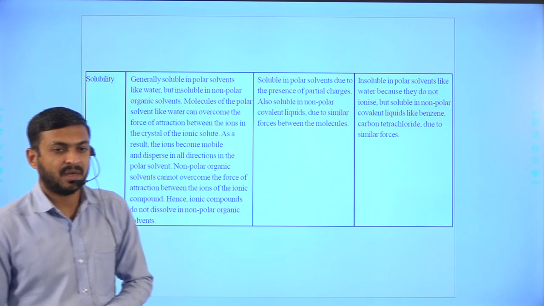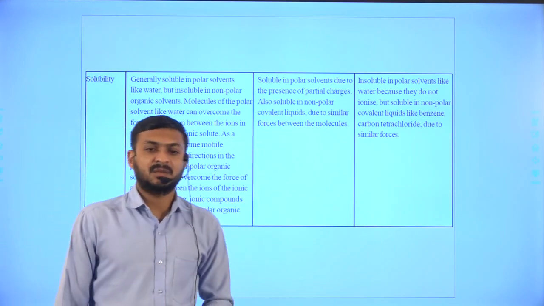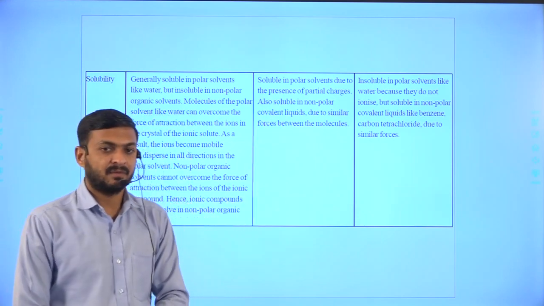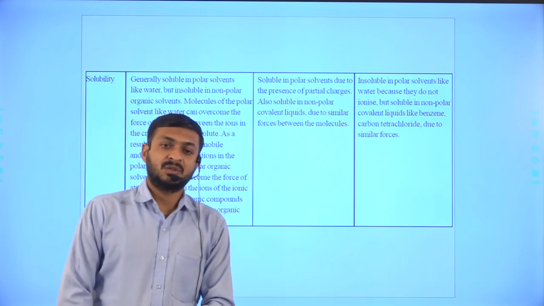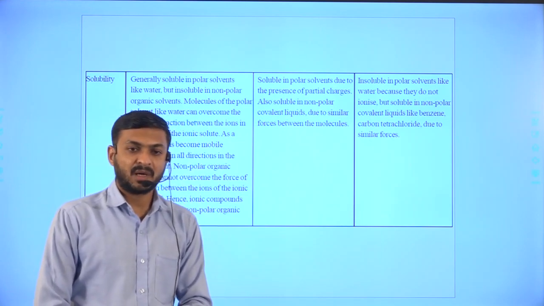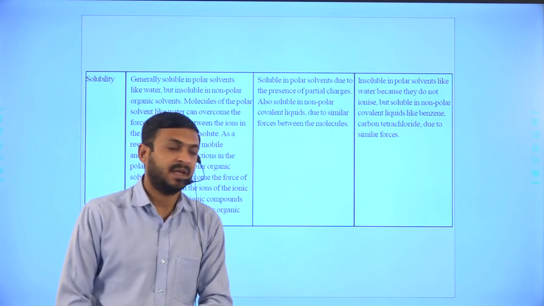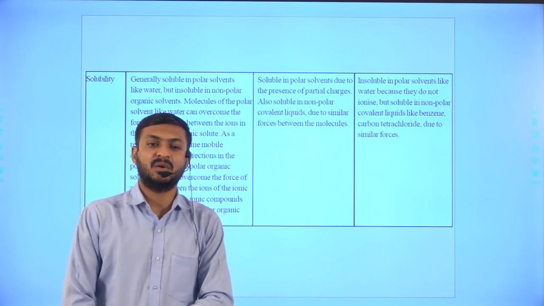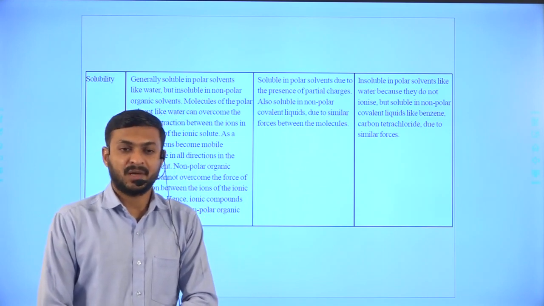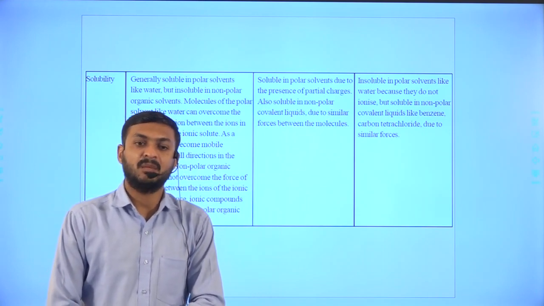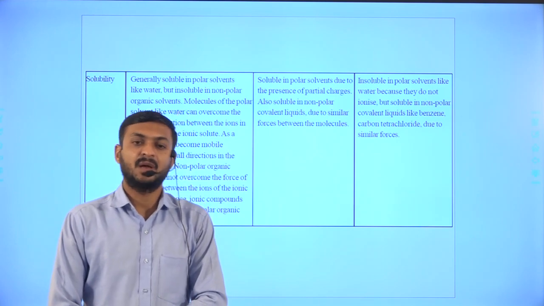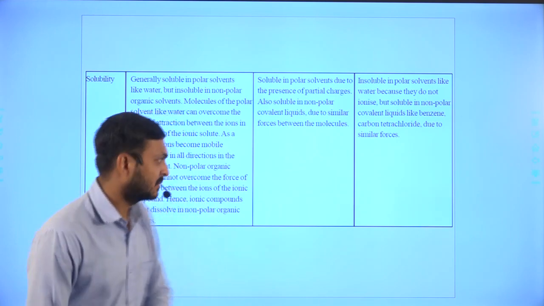In covalent bonds, the solubility of polar covalent compounds in water is high as compared to non-polar, because water is a polar solvent. That is why polar compounds are soluble in polar solvents.